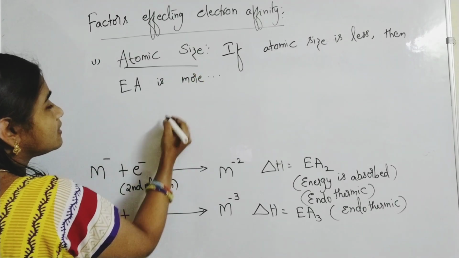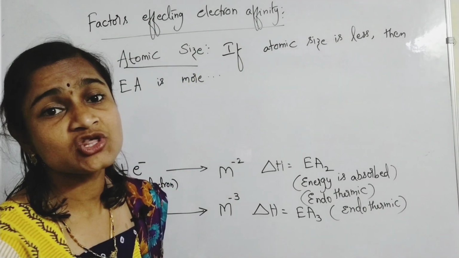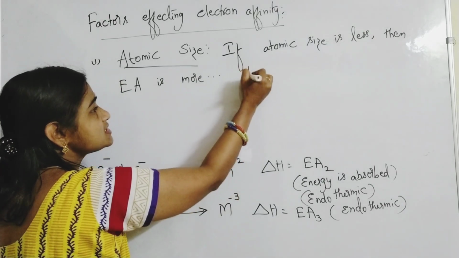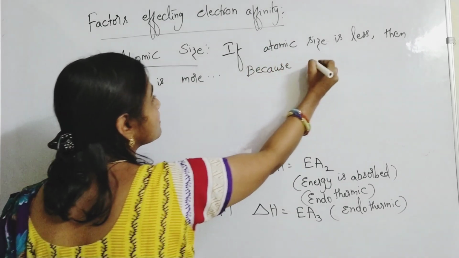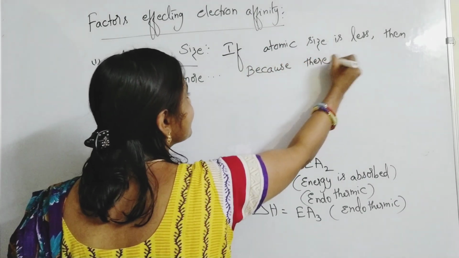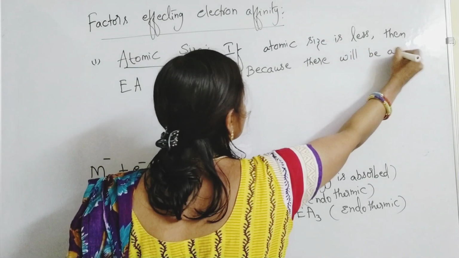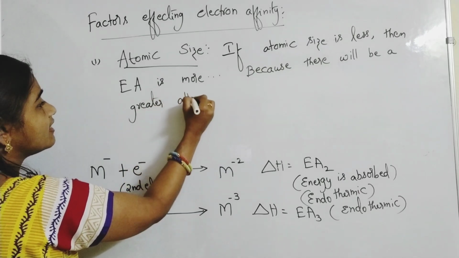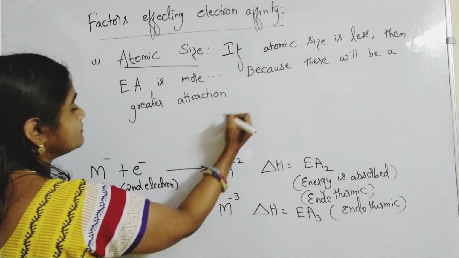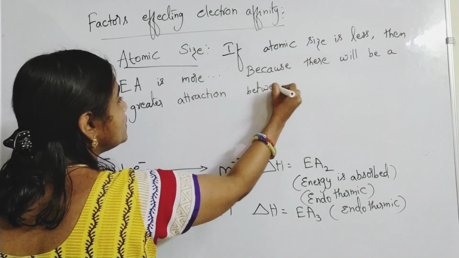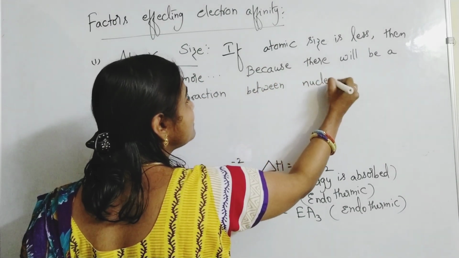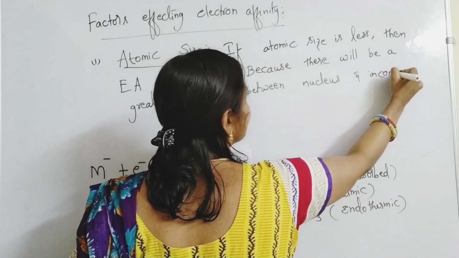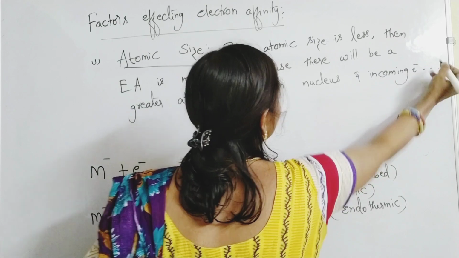Because there will be a greater attraction between the nucleus and the incoming electron, or added electron.